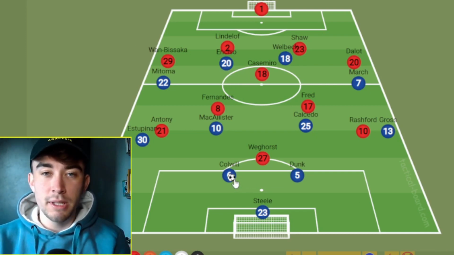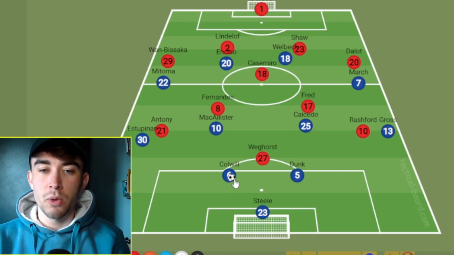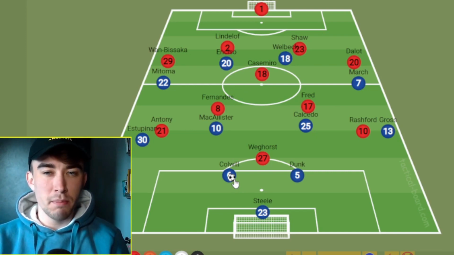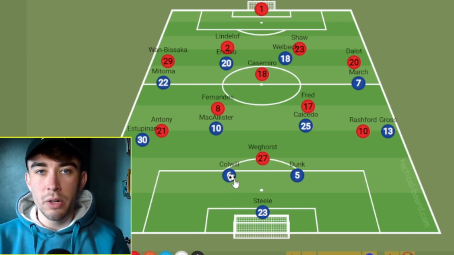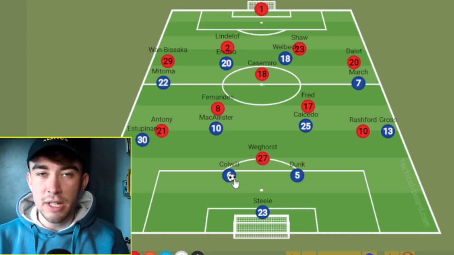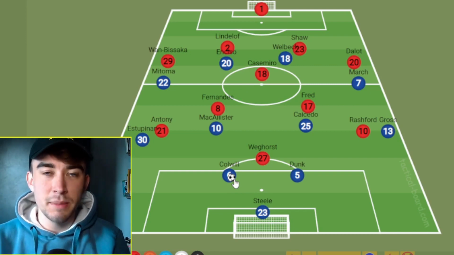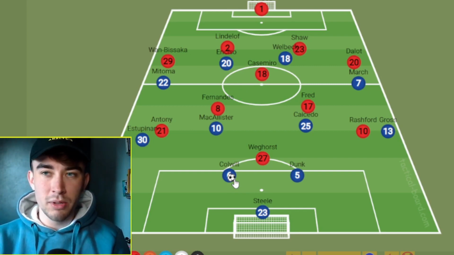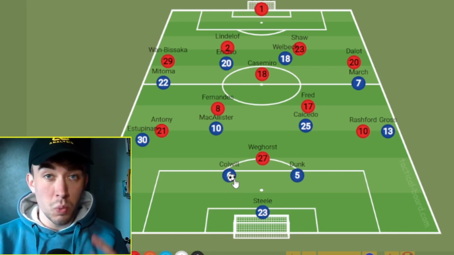Like I've said already, Brighton like their two centre-backs to be quite close to each other. They don't tend to split and make the pitch massive, sometimes they do. However, they are quite happy to play close to each other. What this means is that someone like Weghorst, his energy, his pressing intensity, his athleticism, his stamina, I think he might be able to, at times, cover both of them just as one pressing player.